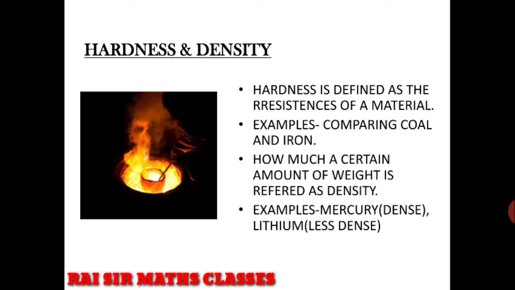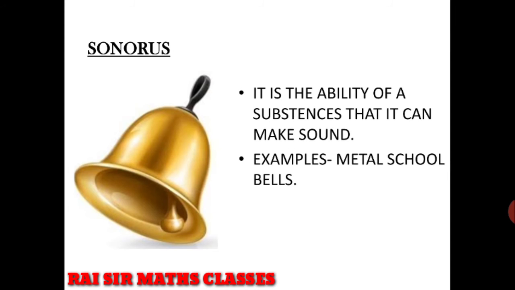And density means how much weight a certain amount of substance has. For example, mercury is the densest metal found in the periodic table, and lithium is the least dense. So this is the most important term, and I have given examples.